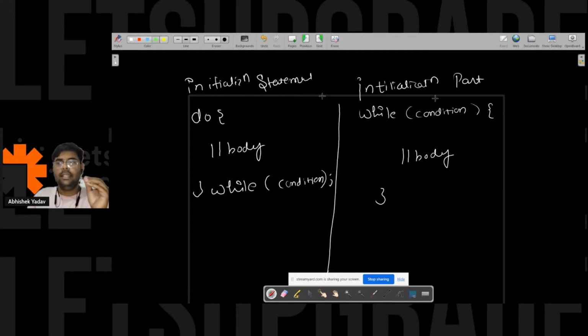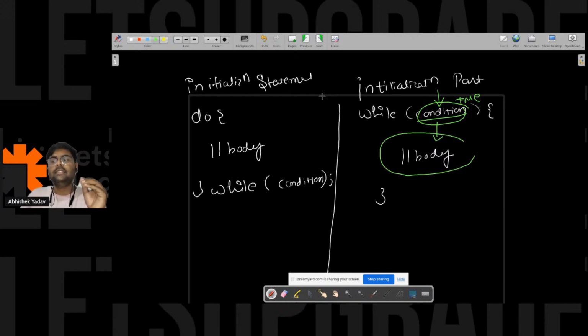the condition. Here in the while loop, first the condition will be checked. If the condition is true, then only you will go inside the body of while loop and execute it. But in the do while loop, for the first time, irrespective of the condition, you will execute the body. After executing the body for the first time, you will go to the condition and check whether it is true or not.